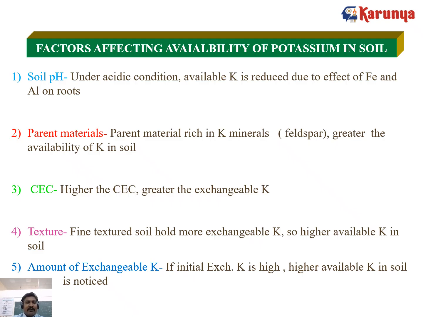There are a lot of internal factors, like soil pH. Under acidic condition, available potassium is reduced due to the effect of iron and aluminum ions on the root. Because iron and aluminum are dominant in acid soil, and since they are positive ions, they will compete with the potassium ion. So the lowest pH soil or acid soil is always unfavorable for potassium. Next, parent material, the feldspar. Wherever the feldspar is present, the availability of potassium is also very high.